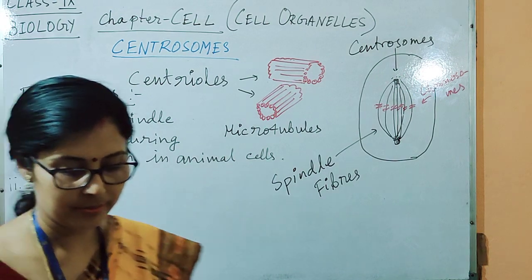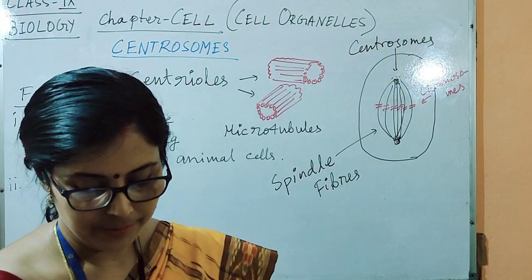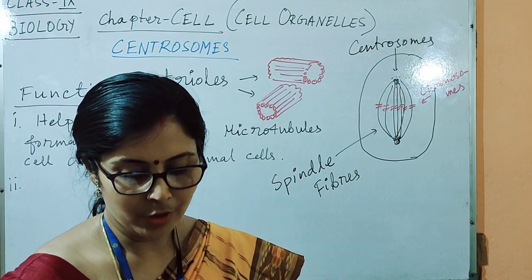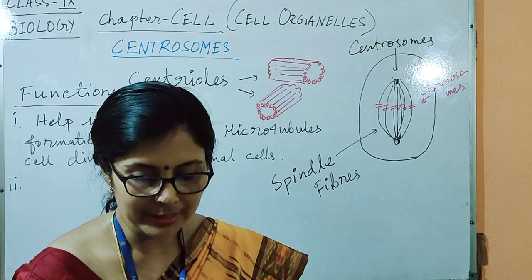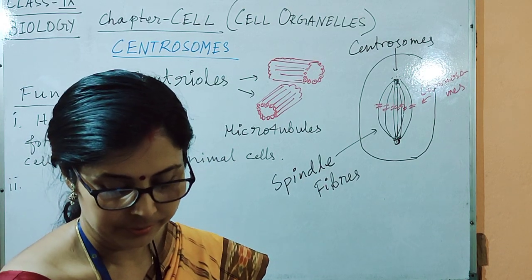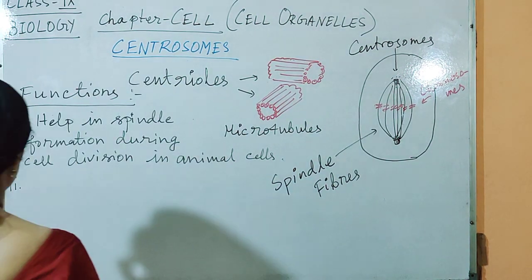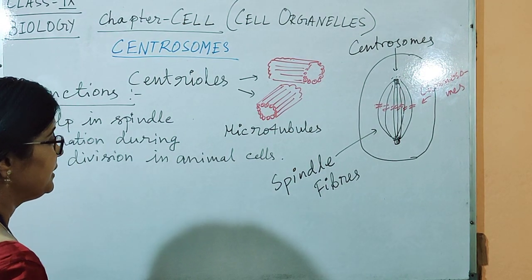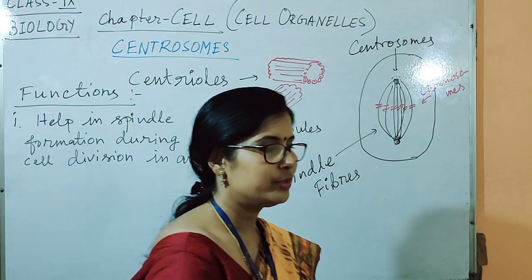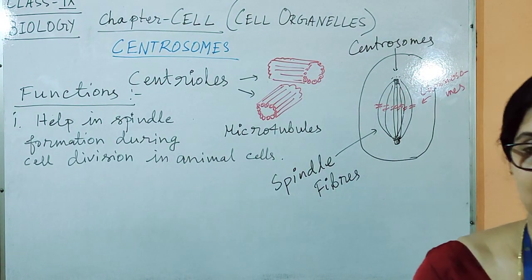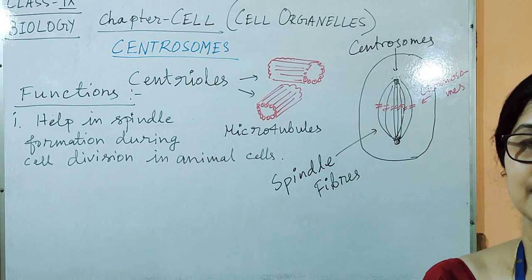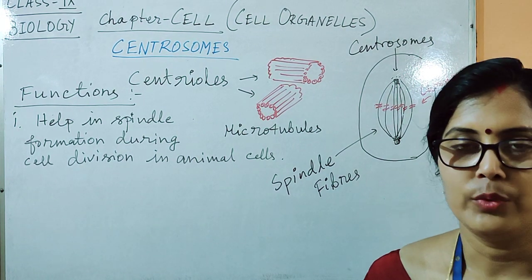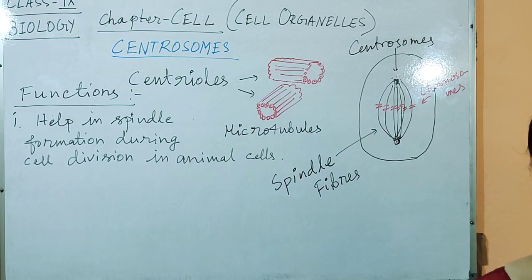Next function in plant cell, because these are absent, it involves formation of polar cap. Okay. So in plant cell it has no function. Basically it functions in animal cell. Two centrioles move to both the ends of the cell, and in plant cell there is formation of a structure called polar cap which helps in the division of the cell.